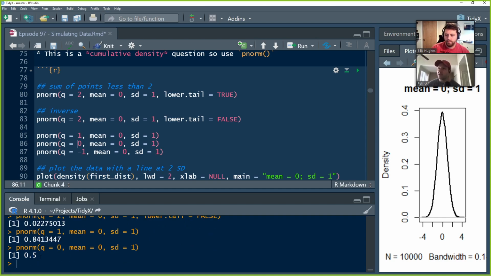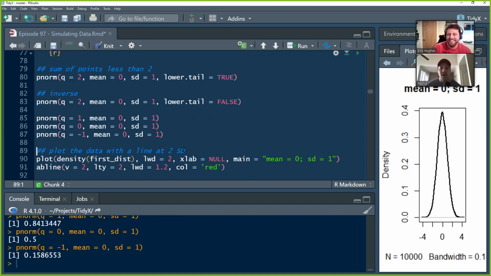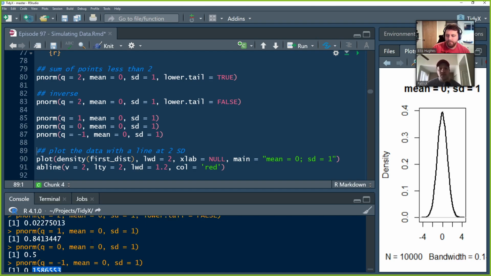0 is going to be 0. Like that's your sanity check. It should be right in the middle, 50-50. And then negative 1 standard deviation will be the inverse of 1 standard deviation, right? It's like the opposite.